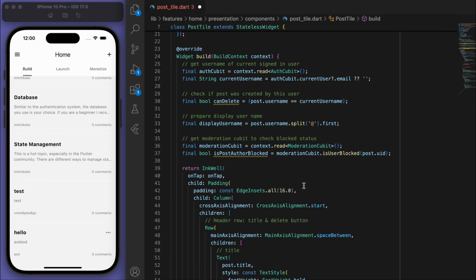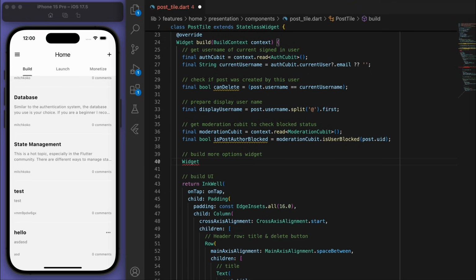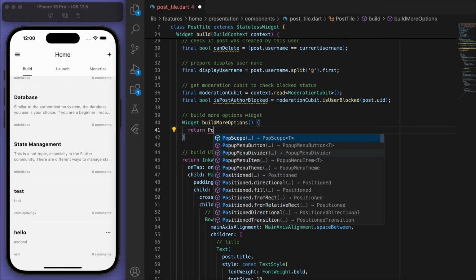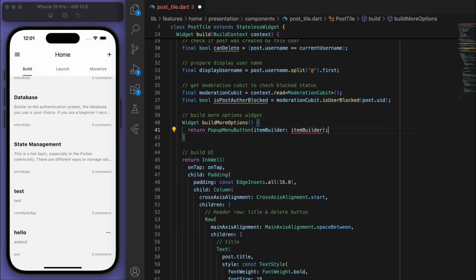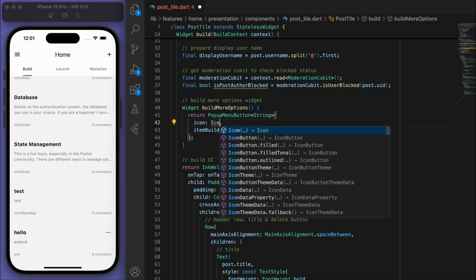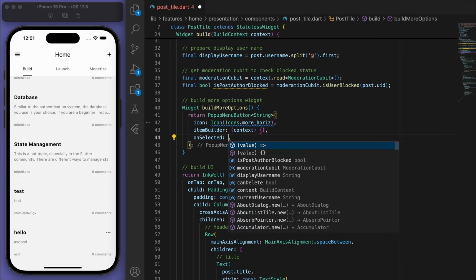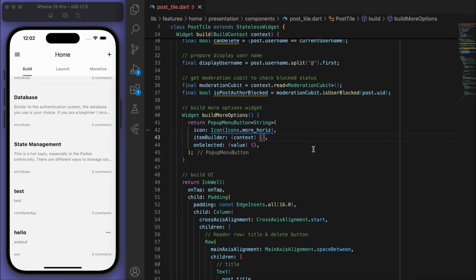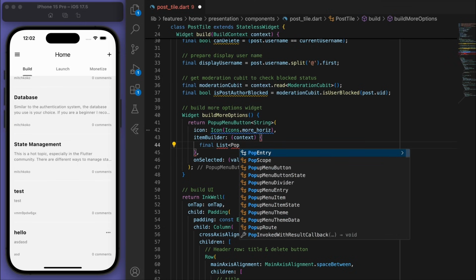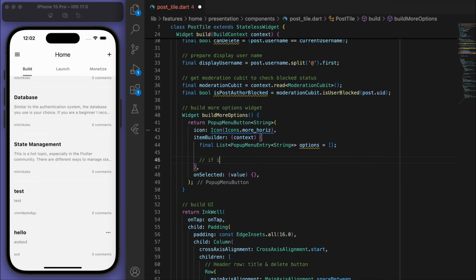So let's actually create this build more options widget at the top here, just to make our code nice and organized. So if I just use a pop-up menu button, I want to use the more horizontal icon, and let's fill this out. So in the item builder, we are going to have a list of pop-up options. And this is going to depend on if it's the user's own post, right?